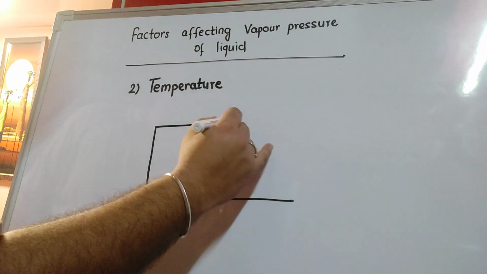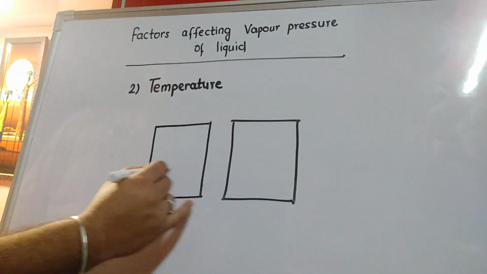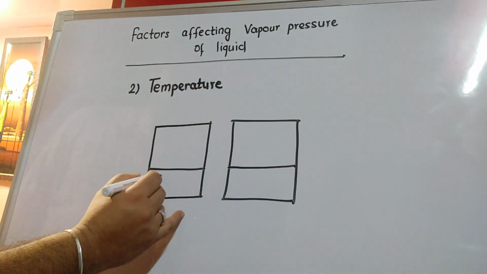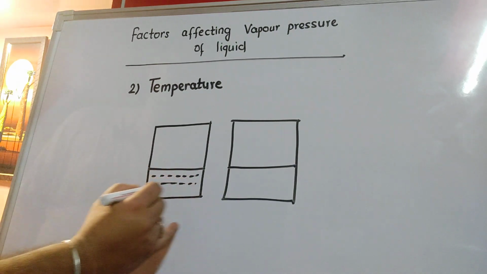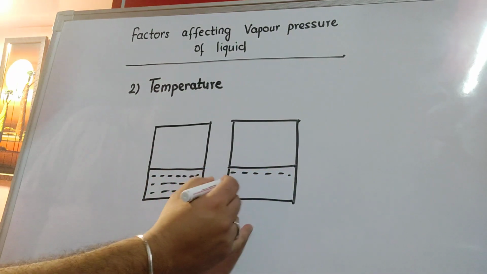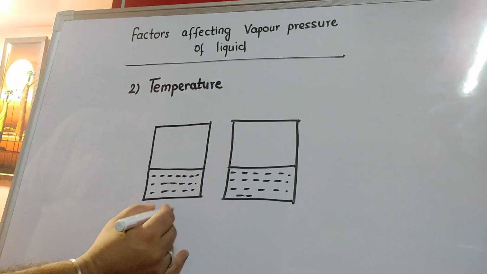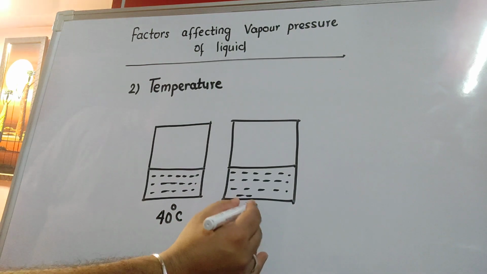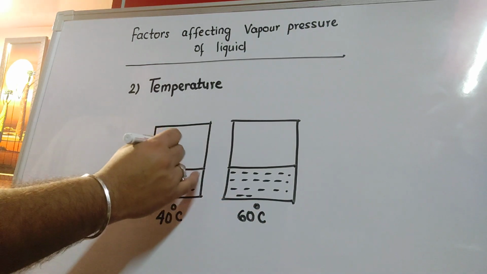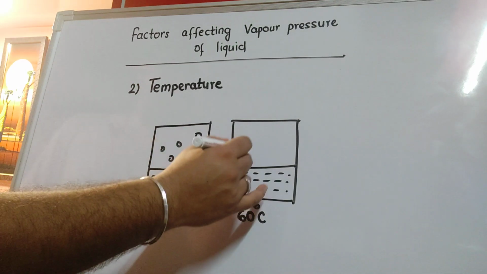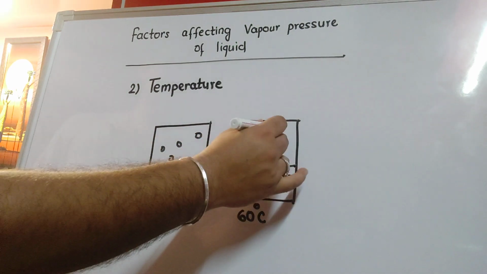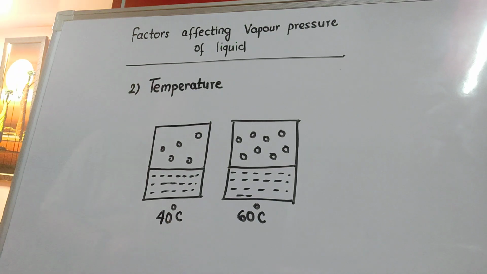Suppose we have two closed containers and both of them have equal amount of water in them. But the difference is, say, this is kept at 40 degrees Celsius, this is kept at 60 degrees Celsius. If you are to compare the vapors present in them, it is found that water at 60 degrees Celsius will have greater vapor molecules and as a result greater vapor pressure.